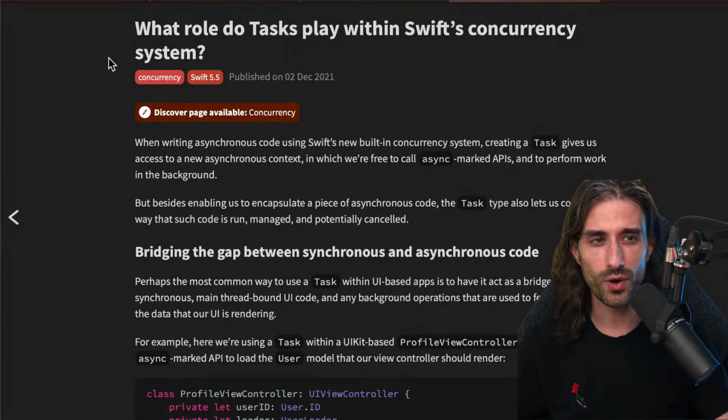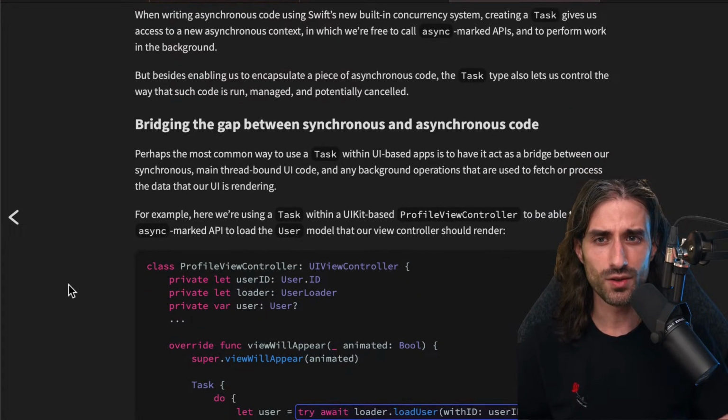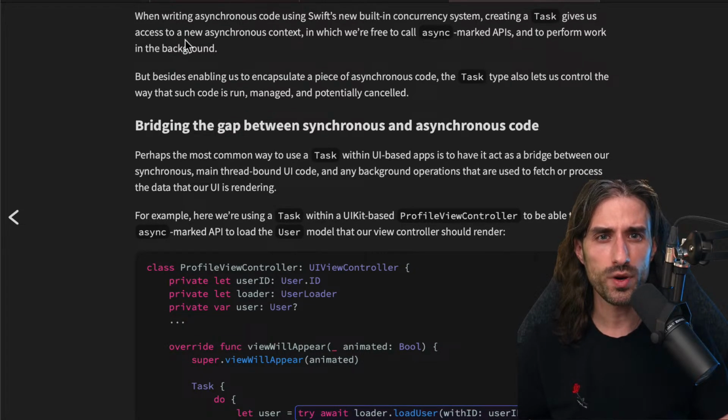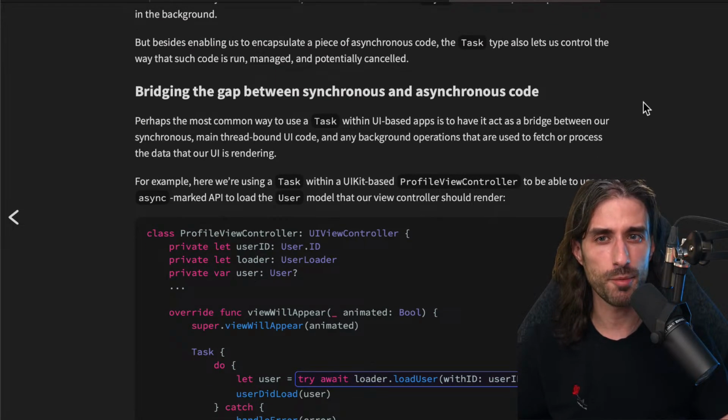But as you can imagine, convenient APIs also tend to have some drawbacks. And so I wanted to read this article with you in order to make sure that we all understand very well what a task is, so that we only use a task when we need to, we don't use tasks incorrectly, and we are aware of the pitfalls that come with them. So when writing asynchronous code using Swift's new built-in concurrency system, creating a task gives us access to a new asynchronous context in which we are free to call async marked APIs and to perform work in the background. So that's the typical use case we've had for tasks up until now.